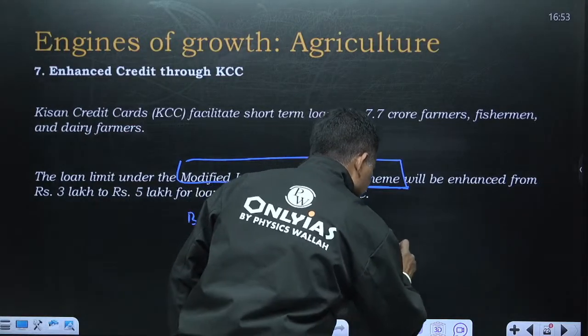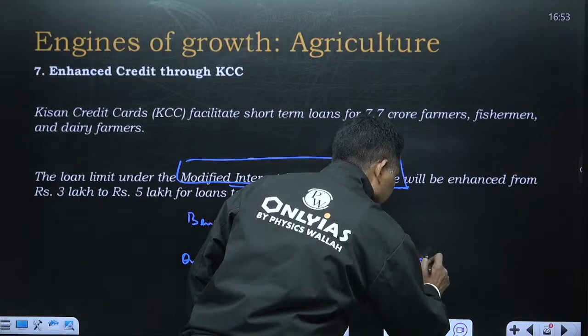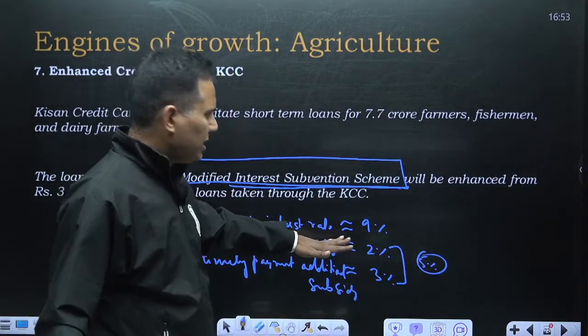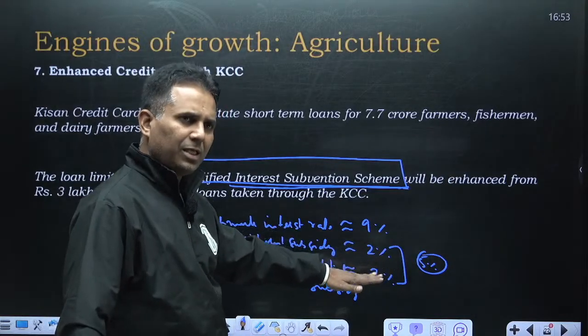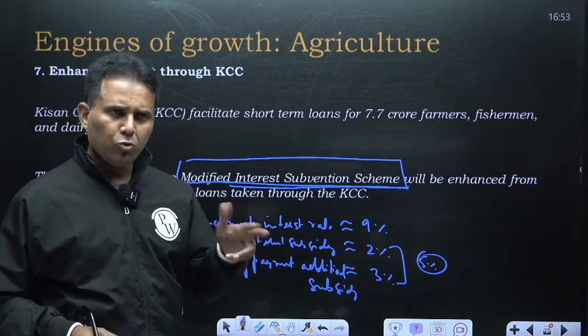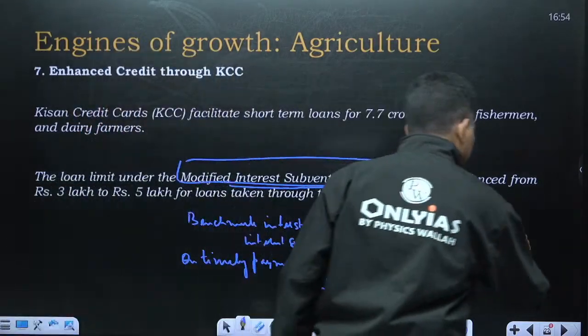So the total subsidy becomes 5%. So 9% is the general interest, and the government is giving a 5% subsidy. So the effective short term loan rate through KCC for farmers is 4%.